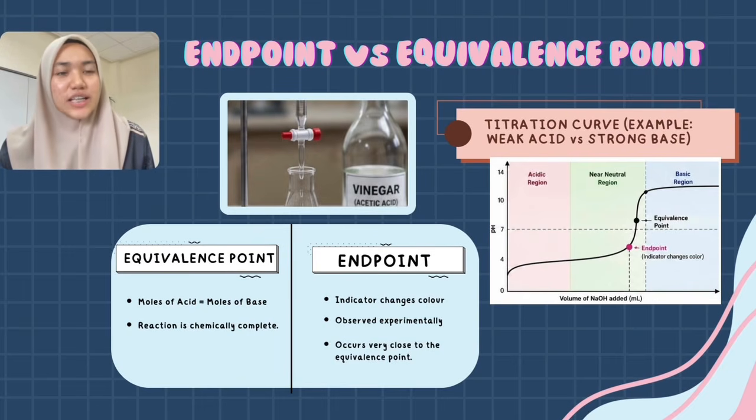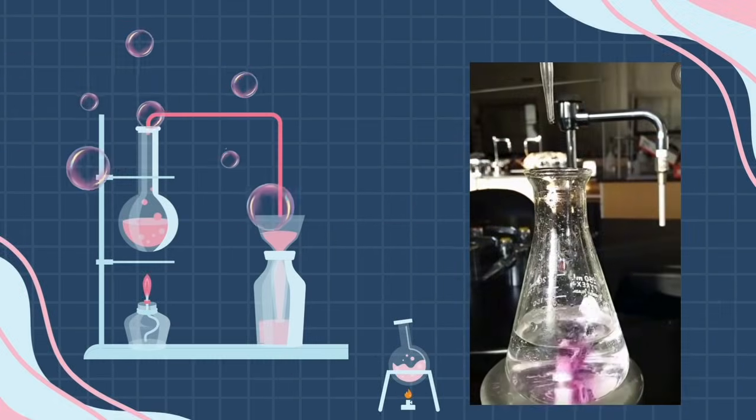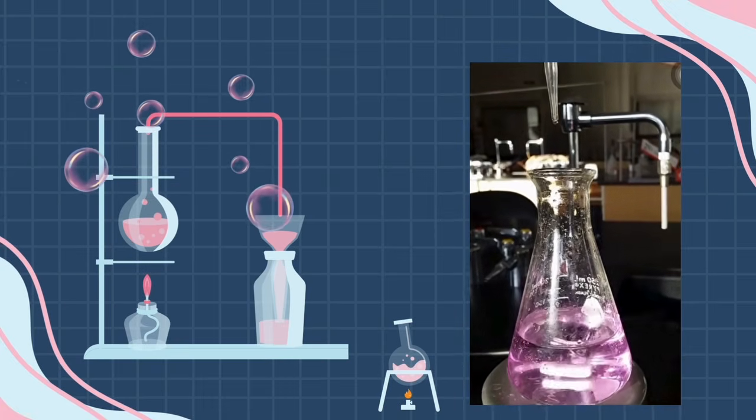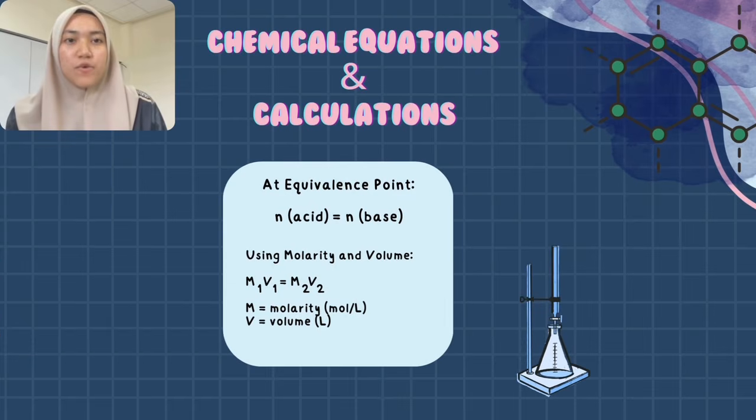Although they are not exactly the same, a suitable indicator ensures that the endpoint occurs very close to the equivalence point. Once the endpoint is reached, we can use the titration formula, M1V1 equals M2V2, to calculate the concentration of the unknown solution accurately.